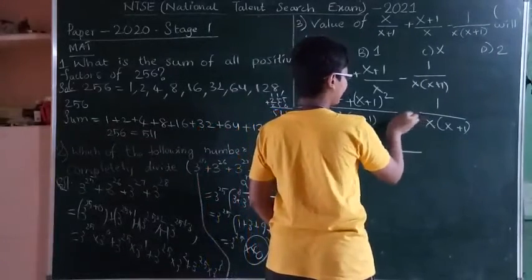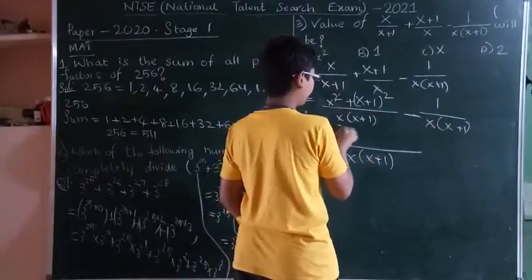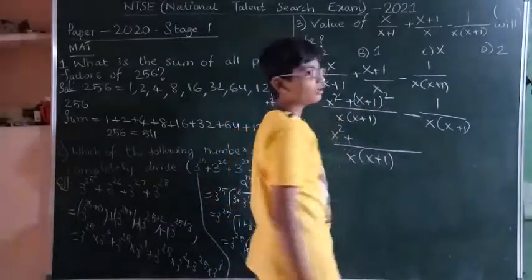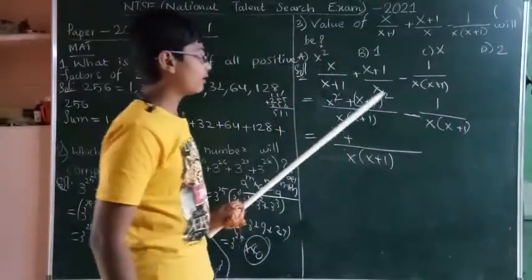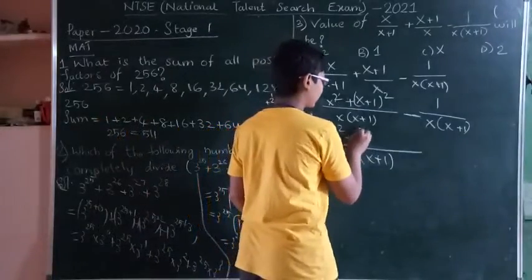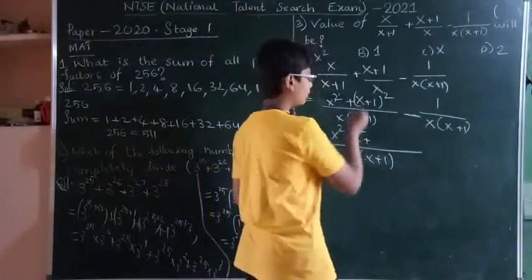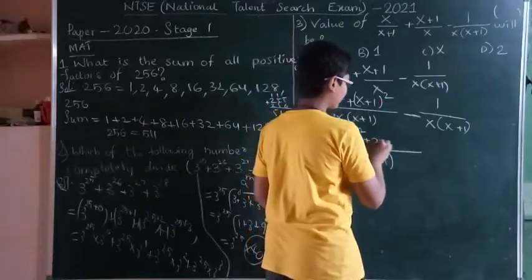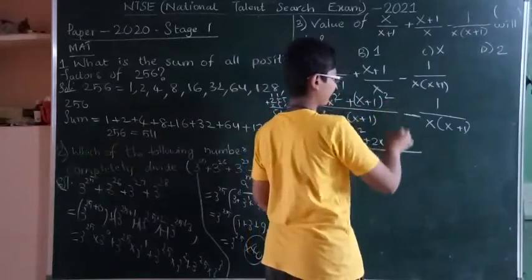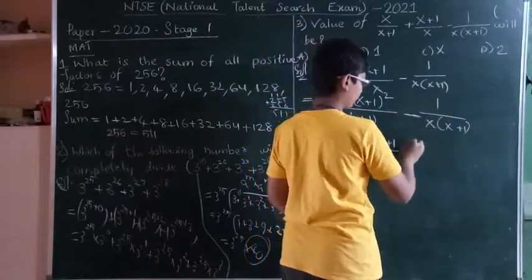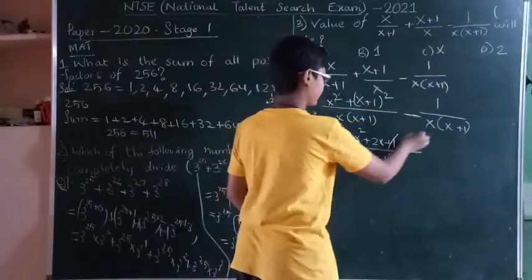Here there is a minus symbol: x square plus x plus 1 whole square. Apply the a plus b whole square formula: a square, that is x square, plus 2ab, 2 into x into 1, that is 2x, plus 1 square, 1, minus 1. Plus 1 minus 1 cancels.